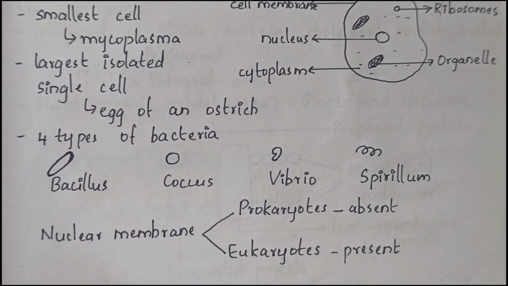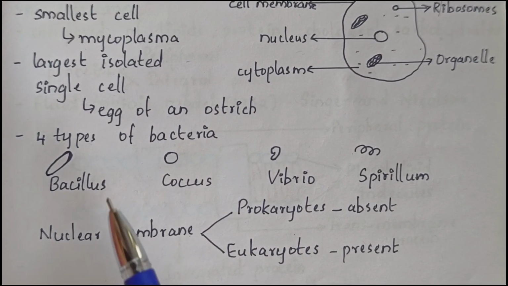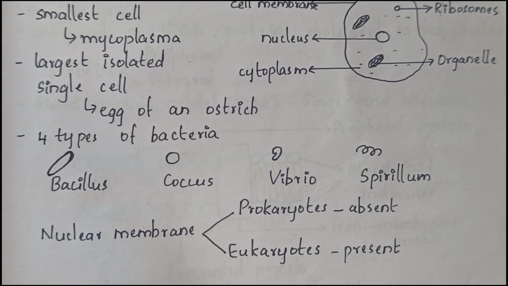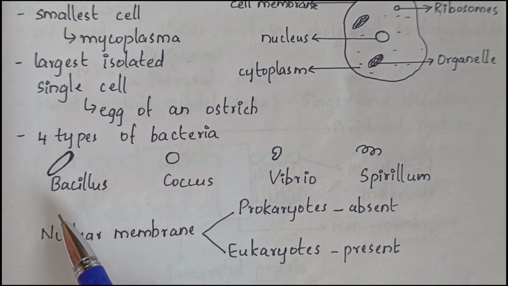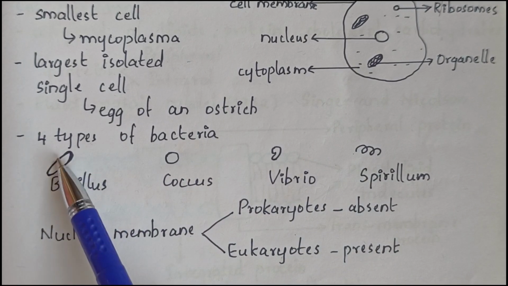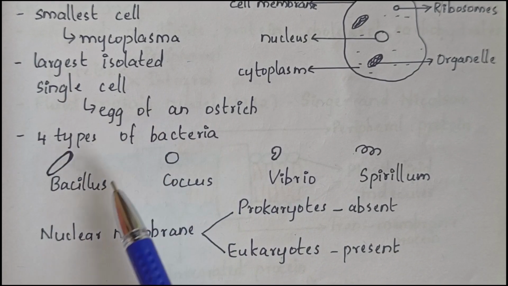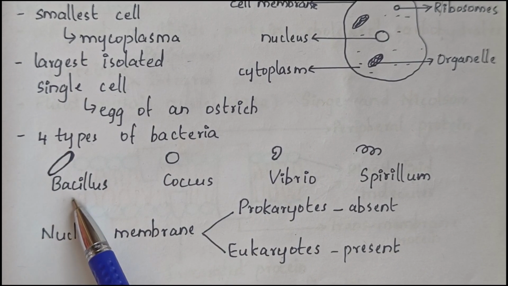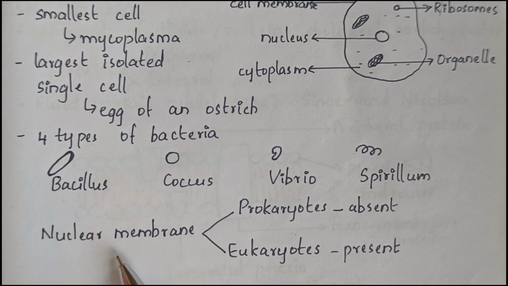Now we have 4 types of bacteria based on the shape of the cell. This is very important, and many questions are asked about these 4 types of bacteria. The first one is bacillus. Bacillus means the shape of the cell is rod shaped. A rod-shaped cell is known as Bacillus bacteria. Next one is coccus.